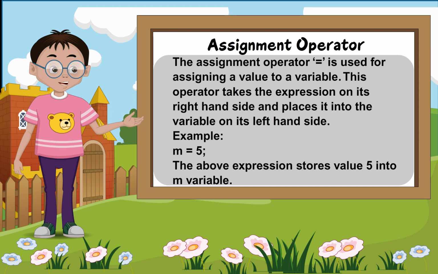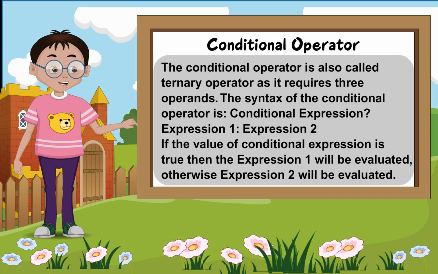Assignment operator. The assignment operator equals is used for assigning a value to a variable. This operator takes the expression on its right-hand side and places it into the variable on its left-hand side. Example: m equals 5. The above expression stores value 5 into the m variable.